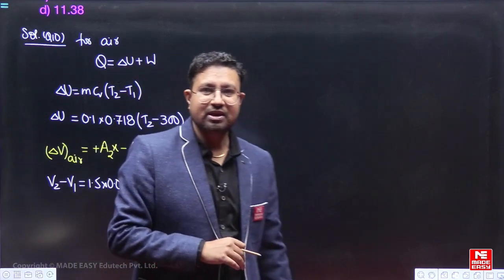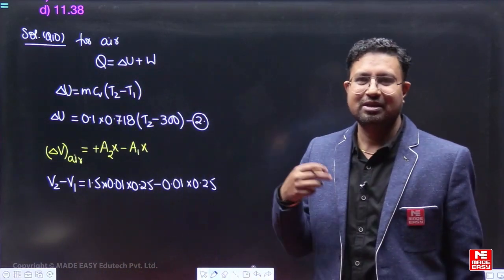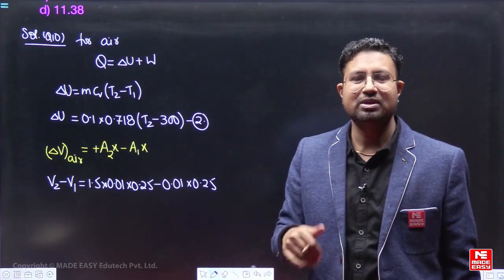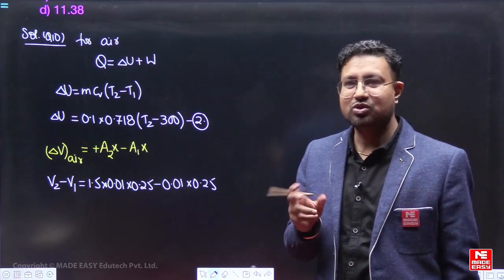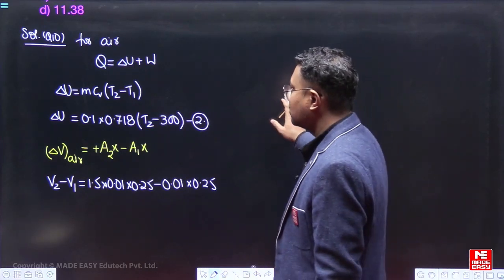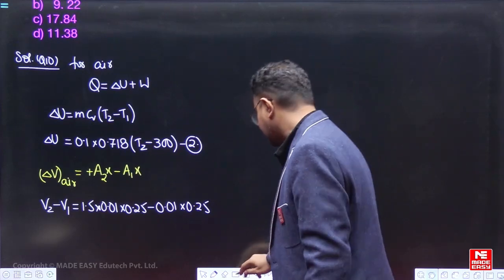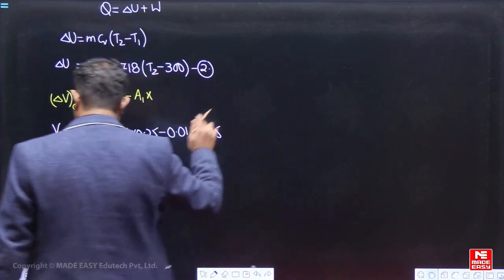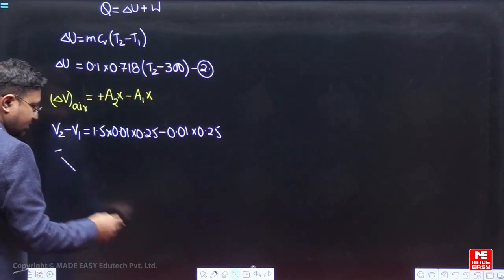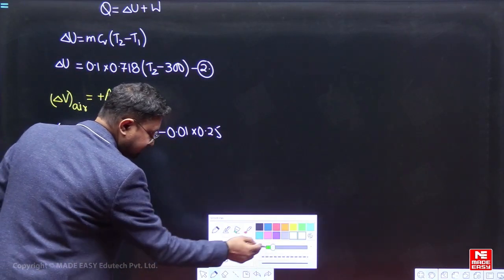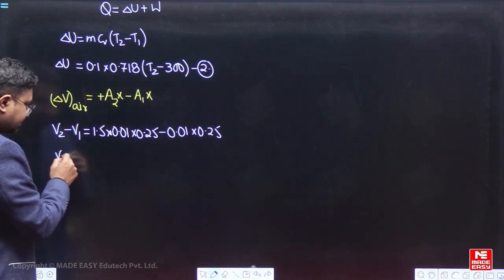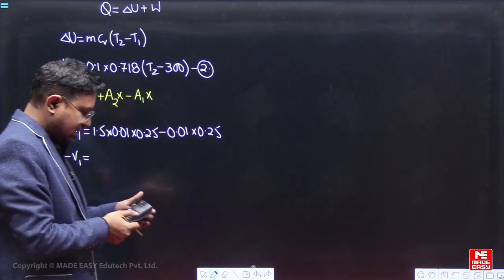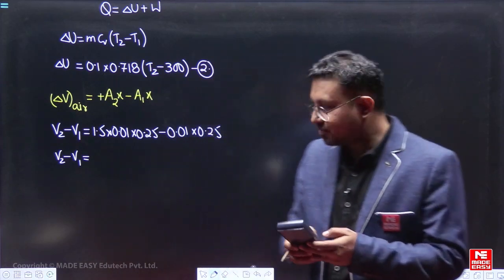So volume V1 also we will have to find out, because temperature is known, pressure is known, and mass is also known. So we can find out the volume V1. This volume V1 also we have to find out. This is something we should calculate now. So let me first write V2 minus V1, and then I will find out the volume V1. So V2 minus V1 will be equal to, so this is a wonderful problem.